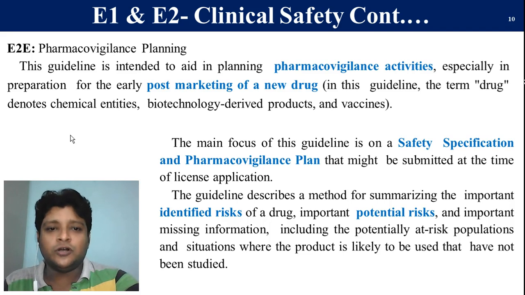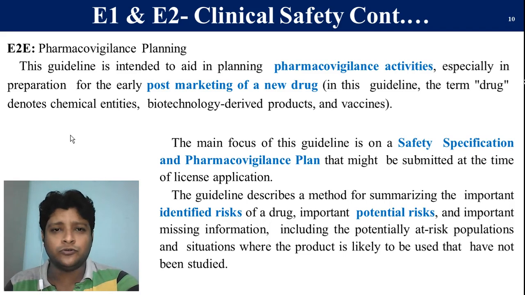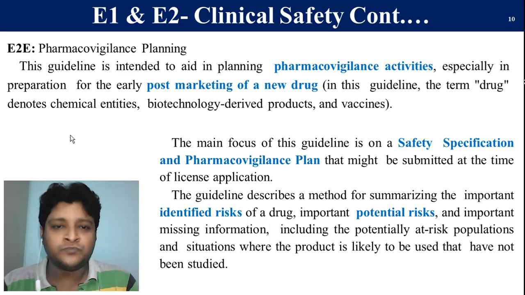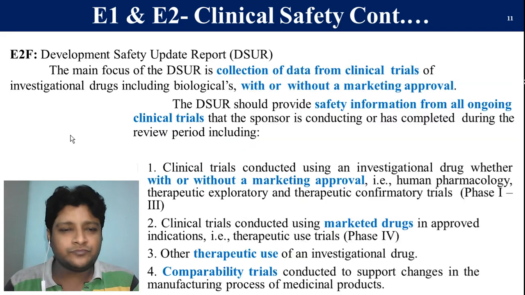So it mainly deals with the safety specification for the pharmacovigilance plan: how we are going to plan it, and how we are going to design the collection of data. All this deals with E2E. The main intention of E2E is to summarize the importance and identify the risk of the drug, and to implement measures for the potential risk, which can be utilized for the safety of the patient.